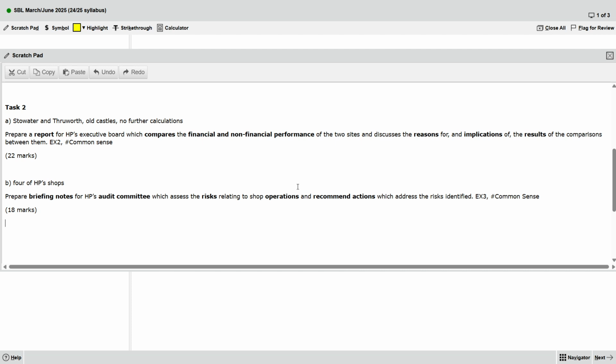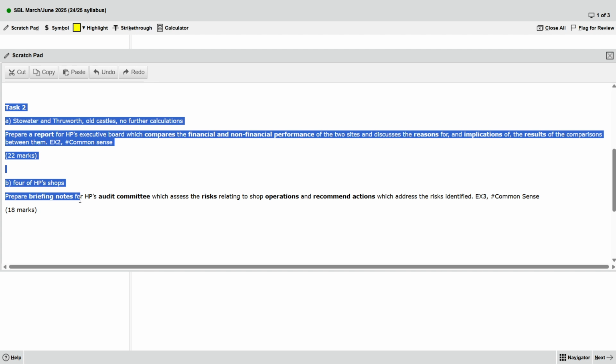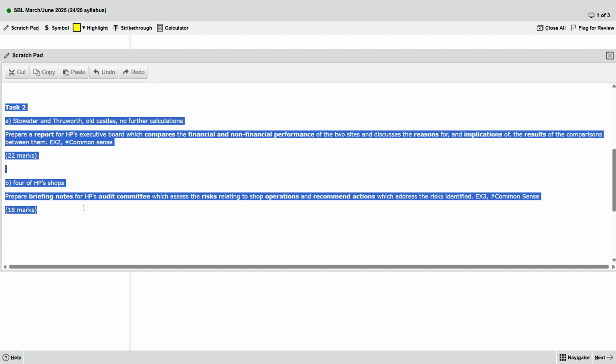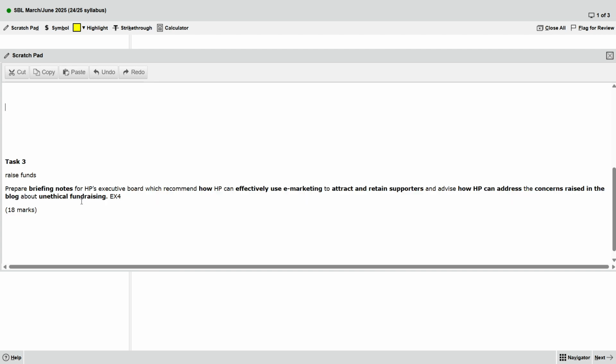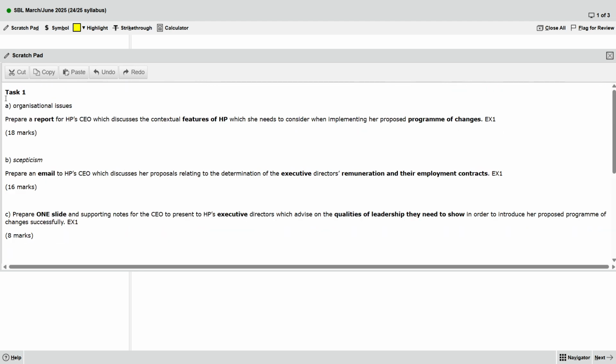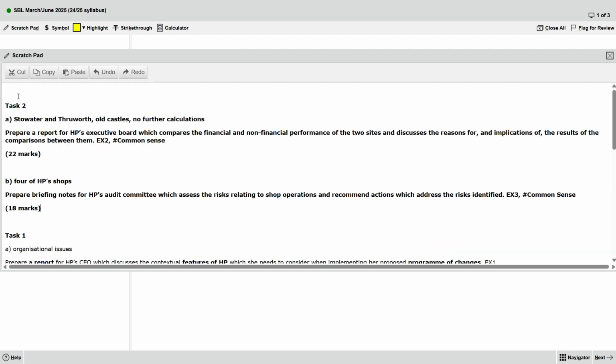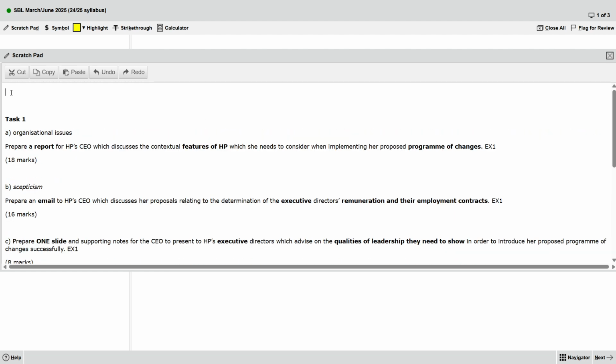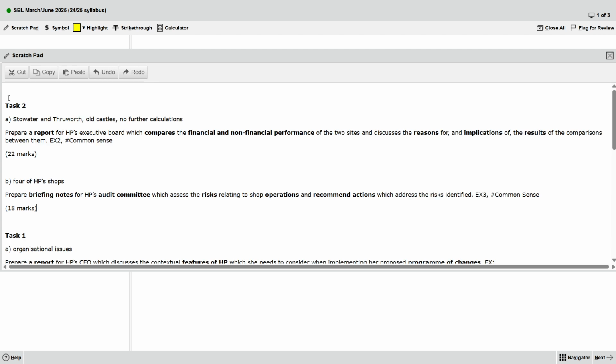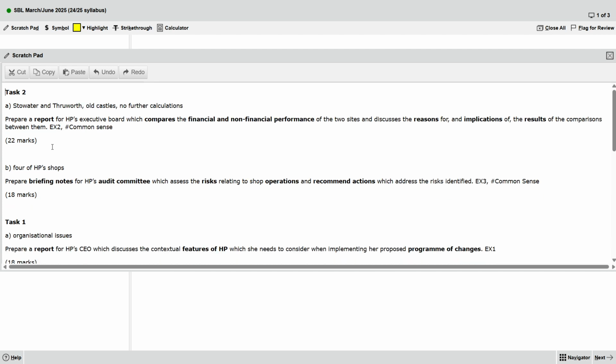So what I will do is select, then Control X, then scroll up, click the first row, then Control V. So common sense questions, you do first. We will use the scratchpad as planning, to plan which question we do first.